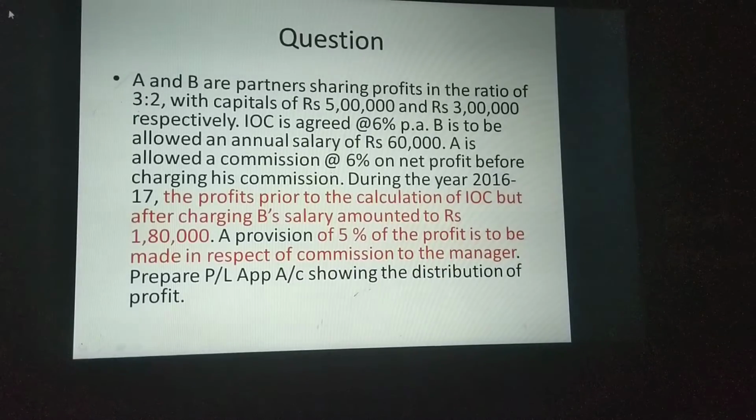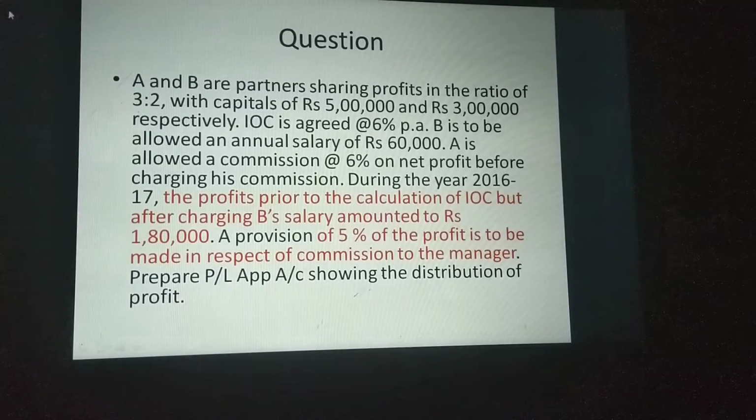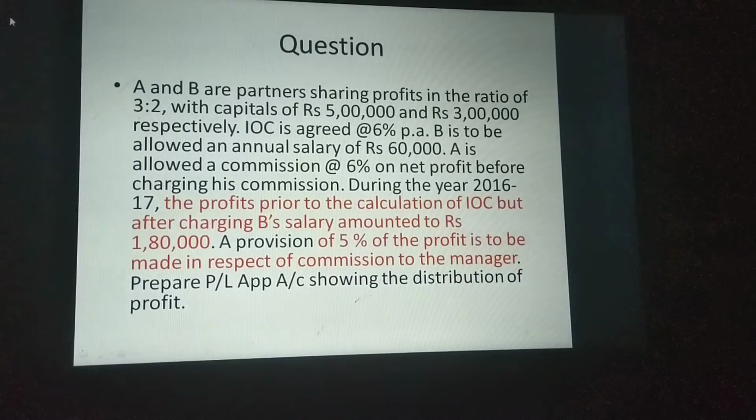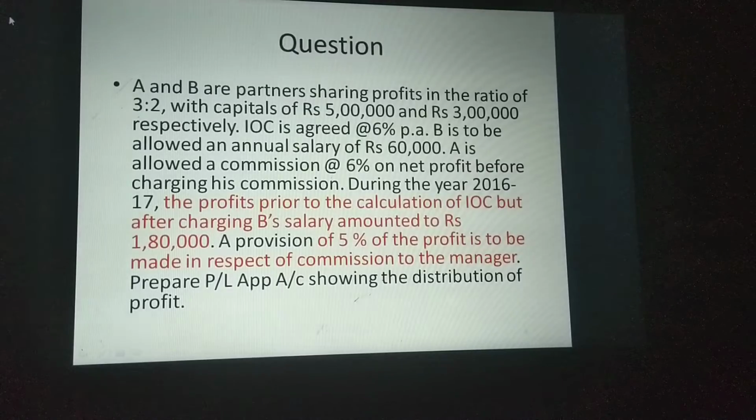So one question we'll discuss. See here, A and B are partners sharing profits in the ratio of 3:2 with capitals of rupees 5 lakhs and rupees 3 lakhs respectively. So their capital is given. Interest on capital is agreed at 6% per annum. So both partners are getting interest on capital at 6%. B is to be allowed an annual salary of rupees 60,000. So annual salary is written, so no need to multiply with anything.